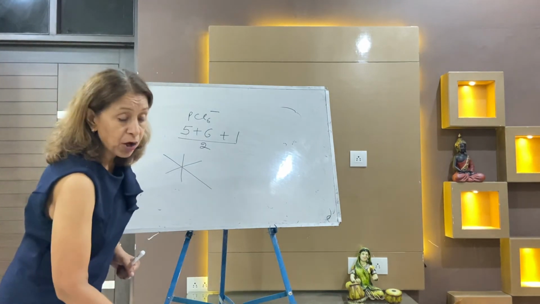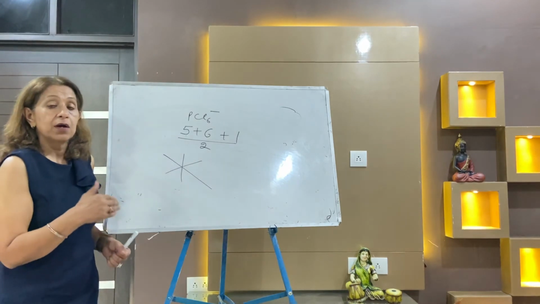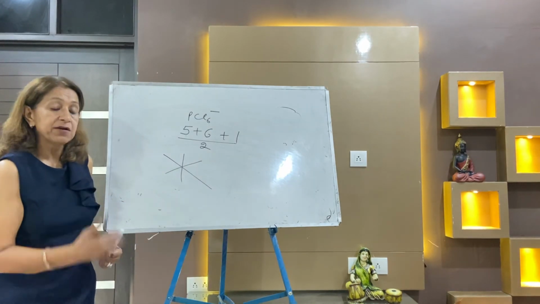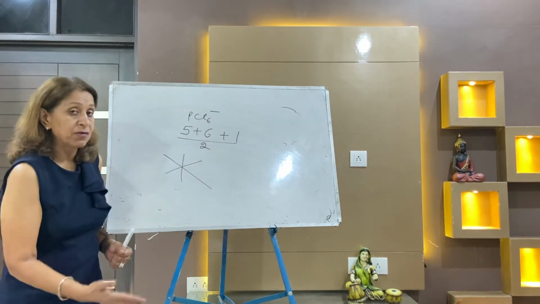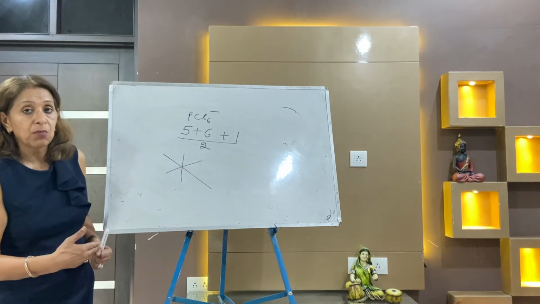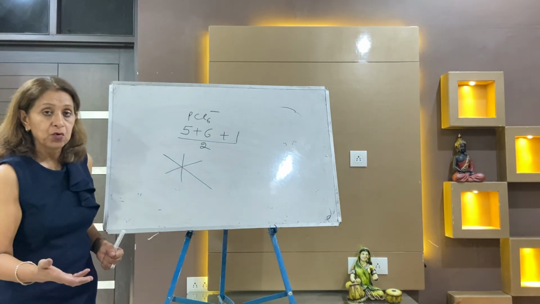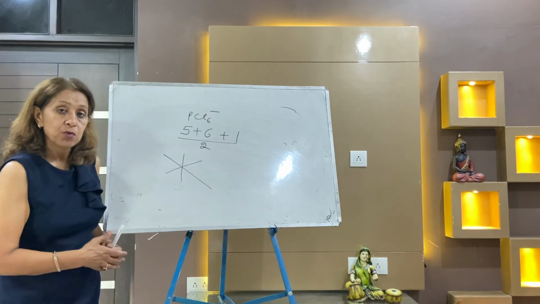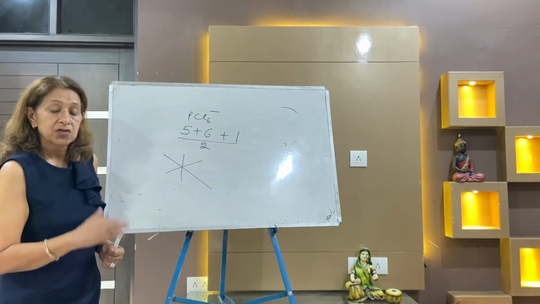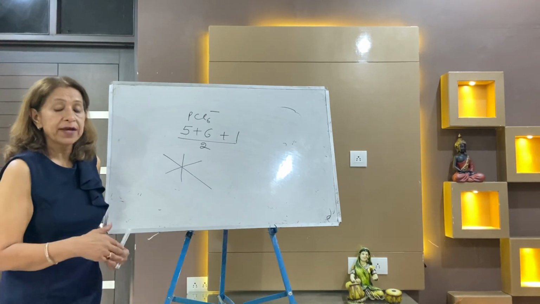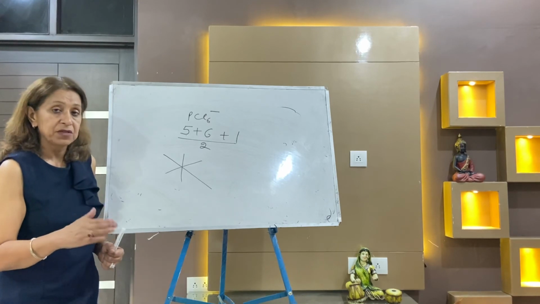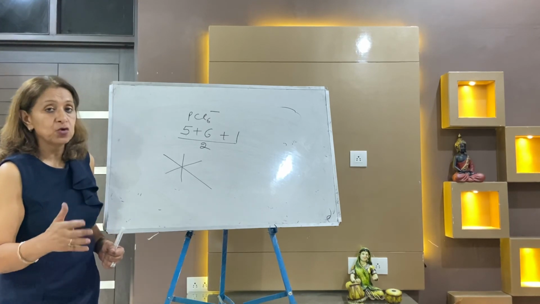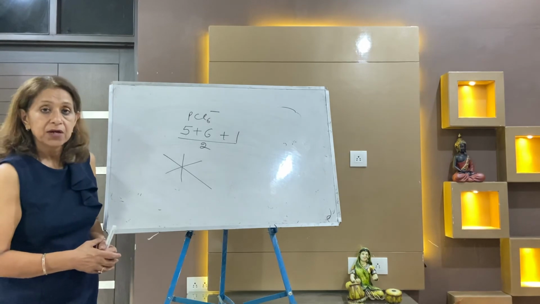The very simple formula you will use: number of valence electrons of the central atom plus how many atoms with valency 1 plus charge on the molecule, whole divided by 2. If the answer comes 2, it's sp; 3, sp2; 4, sp3; 5, sp3d; 6, sp3d2; and 7 is sp3d3.